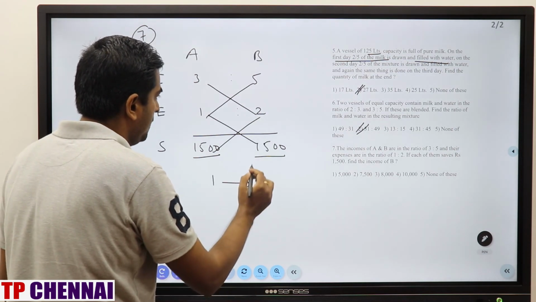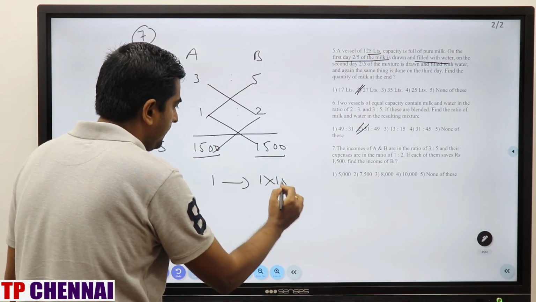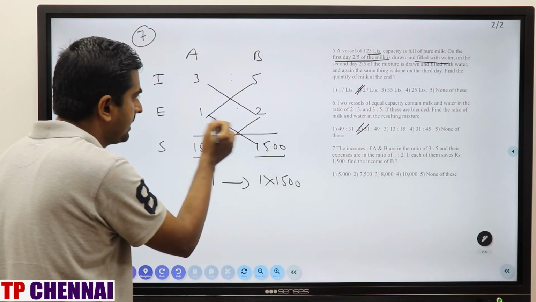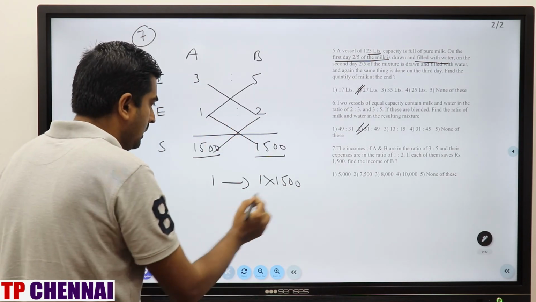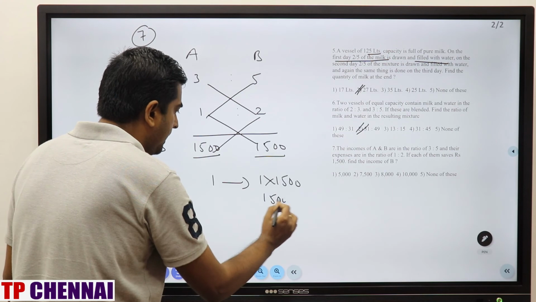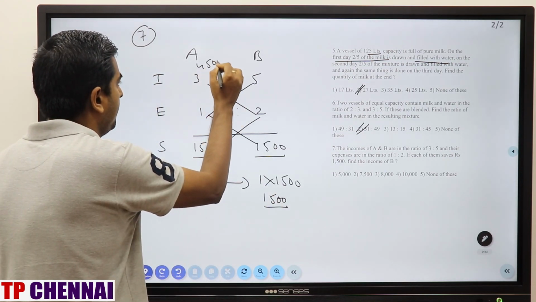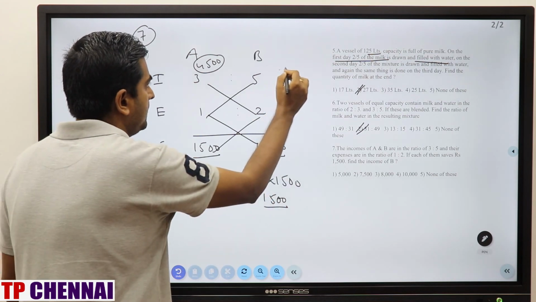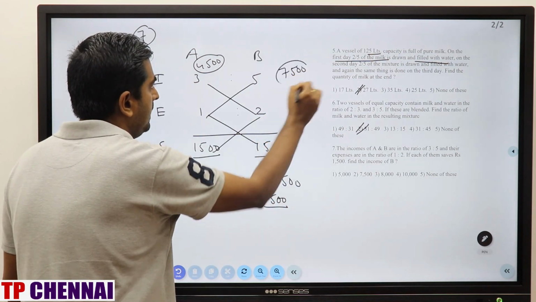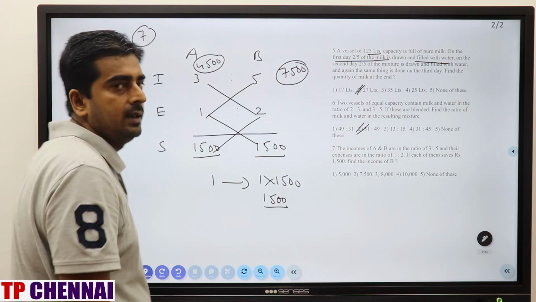One part is nothing but how much? 1 into 1500, because 1500 is common, so directly take the difference of 2 minus 1. So one part is how much? 1500. So this part is how much? 4500. And this part is how much? 7500. Income of A is 4500, income of B is 7500.